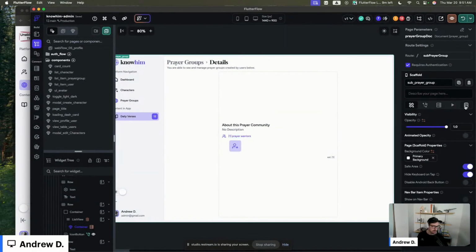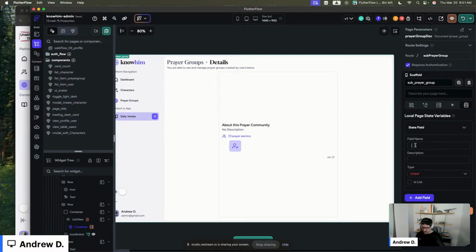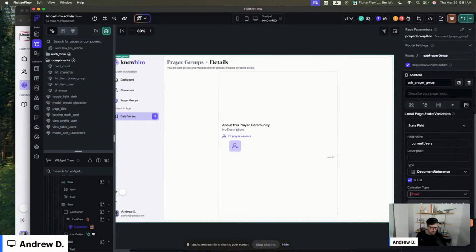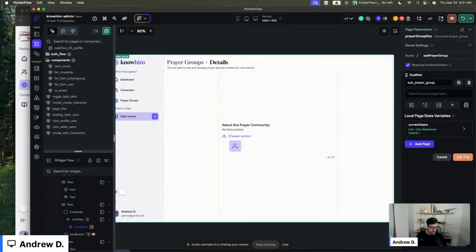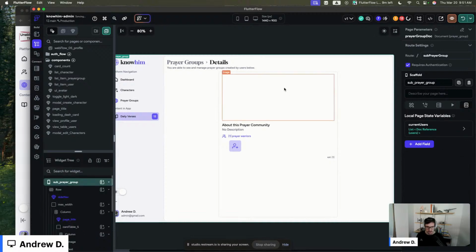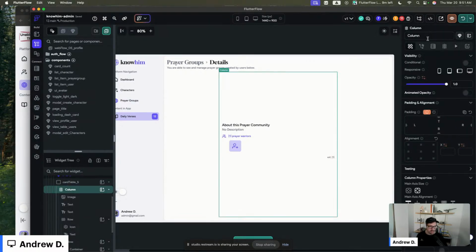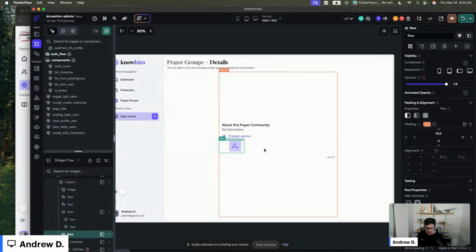So we'll set this page state, current users. The reason I'm doing a document reference here is there's an ability to add users. So in order to pass and see those users, which we may just remove for now because it is providing a bunch of bugs. No need to actually fix those things right now.